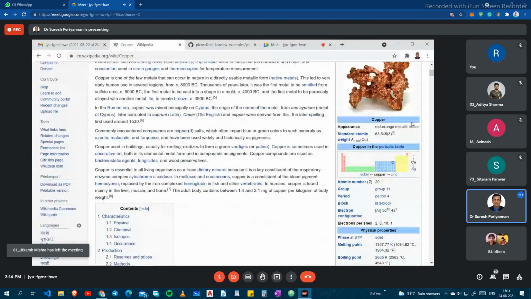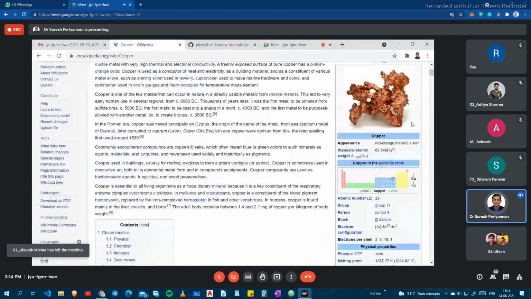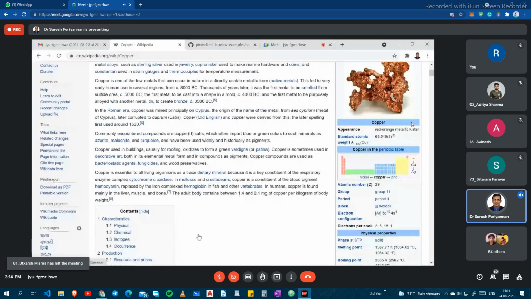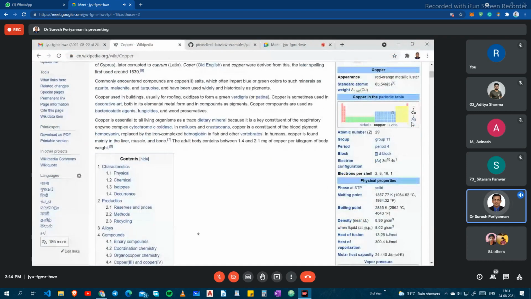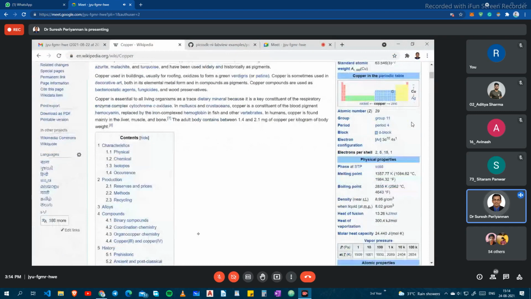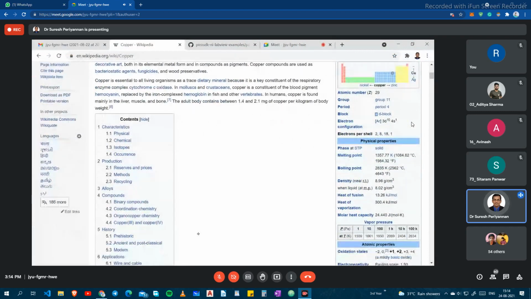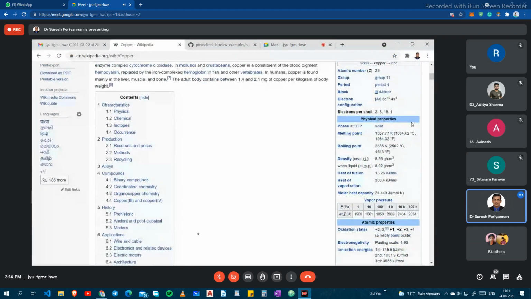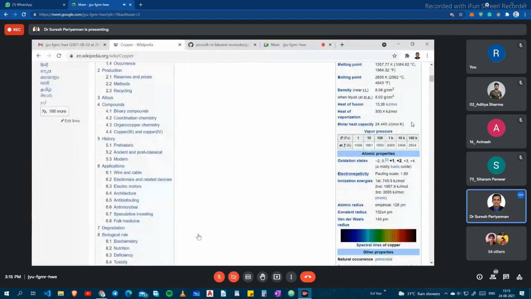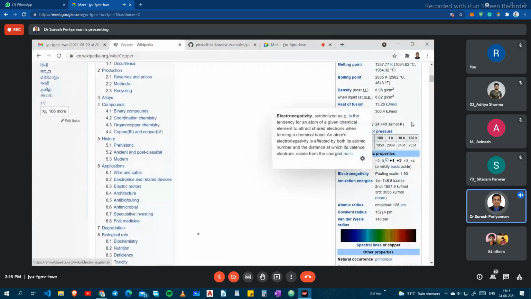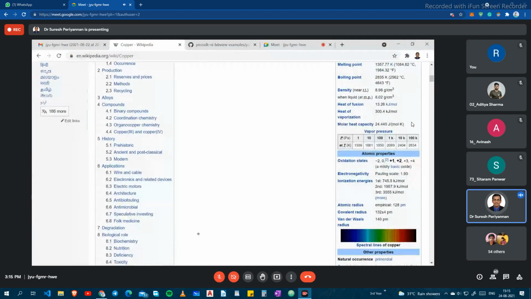See here. Copper. I have opened the copper Wikipedia page. The periodic table is given for copper, and the corresponding copper properties are given: atomic number, physical properties, melting point, boiling point, density, heat of fusion, heat of vaporization, and atomic properties also. With the atomic properties, we are able to understand the oxidation states and covalent radius. These are the atomic properties.